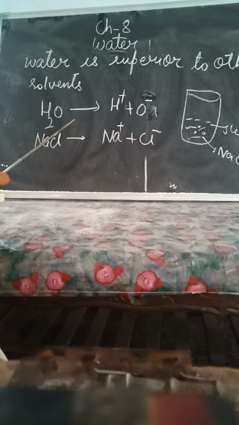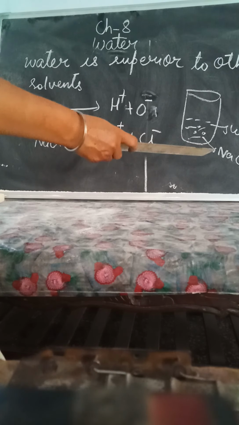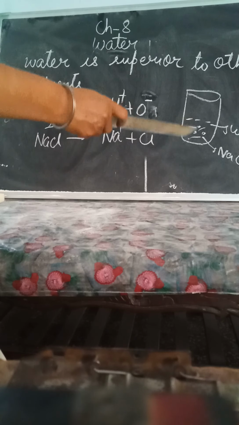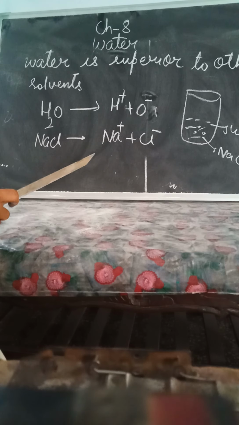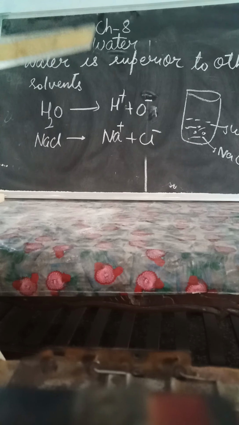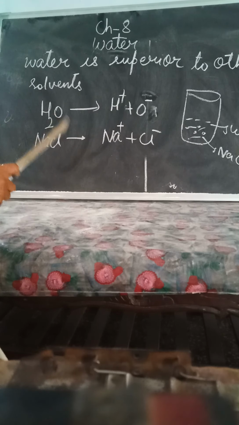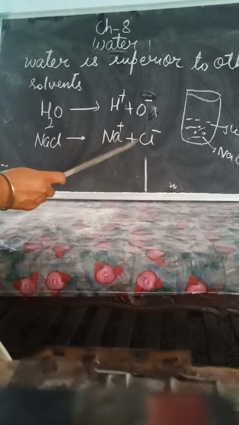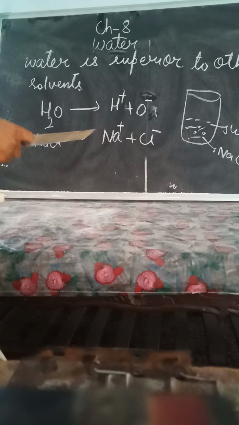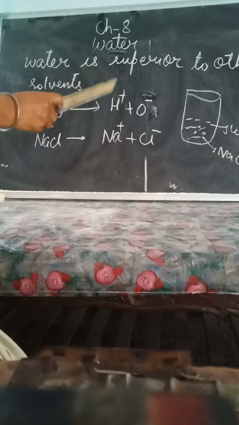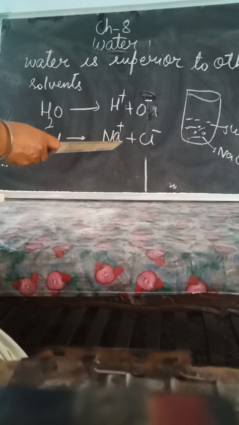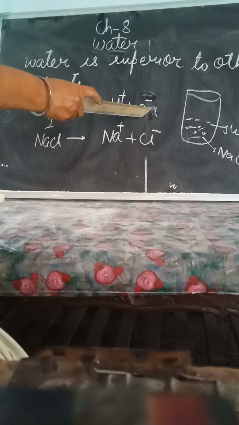So including those radicals also, when a solute like sodium chloride, common salt, dissolves in water, the water molecules cling to the solute molecules. Water molecules attach to the solute and take them away. Sodium chloride first breaks up into a positive and a negative ion. Then the positive charge of water attracts the negative ions, and the negative charge of water attracts the positive ions.